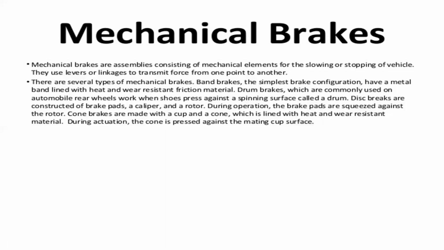They are regularly used to stop or slow down the vehicle. They use levers or linkages to transmit force from one point to another point. In the mechanical braking system, we are using linkages or levers.